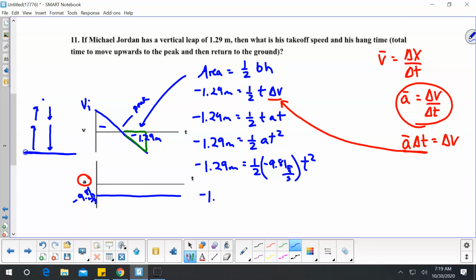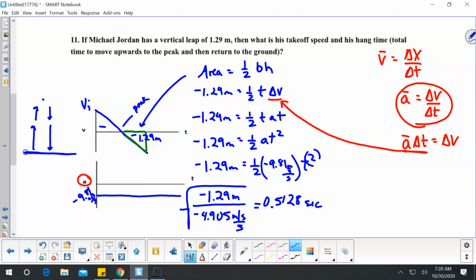So I got a negative 1.29 meters divided by 1/2 of a negative 9.81, which is a negative 4.905 meters per second each second equals t squared. And I need to get rid of the square, so take the square root of that. I end up getting a time of 0.5128 seconds. Now, I have to recognize that that time is only for this part of the motion.